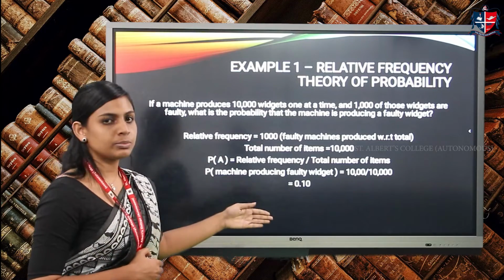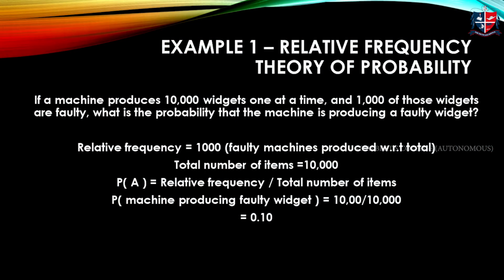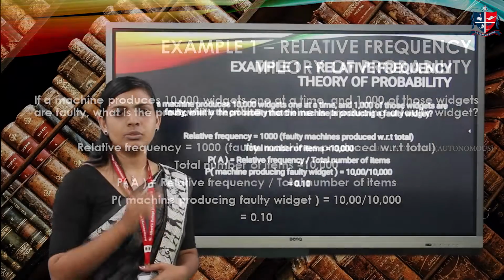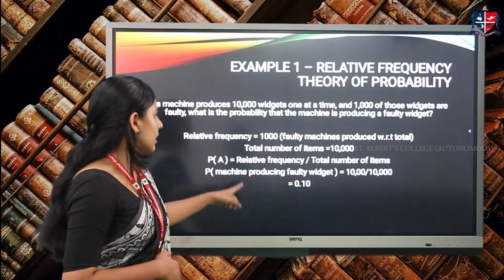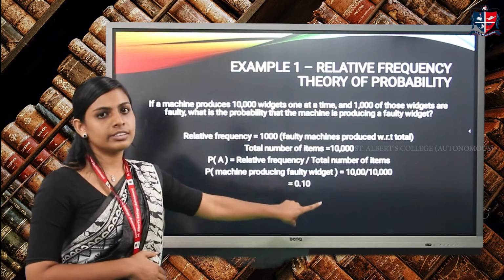And how will we solve this problem? We'll use the formula: relative frequency divided by total number of items. In this case, the total is 10,000 widgets, so the denominator will be 10,000, and the numerator, the relative frequency, will be 1,000. So we get 1,000 divided by 10,000, which is 0.1.